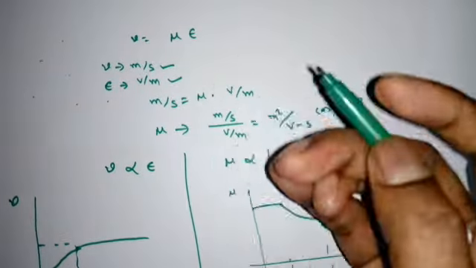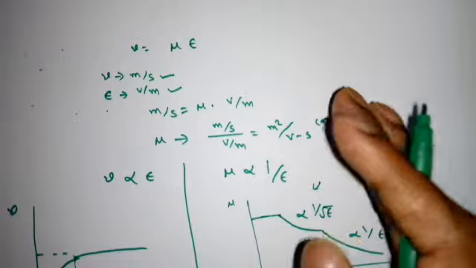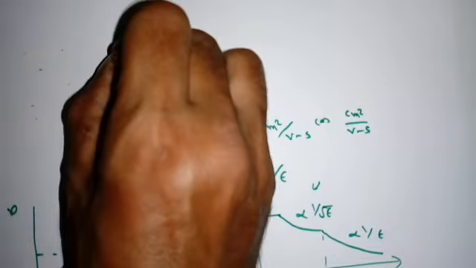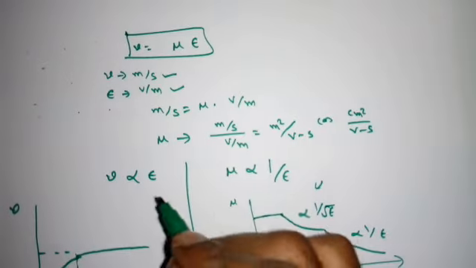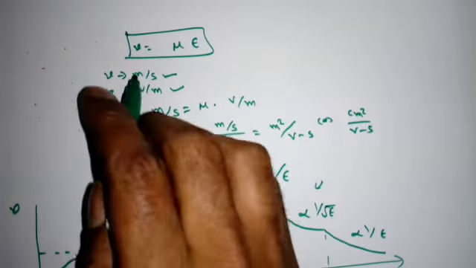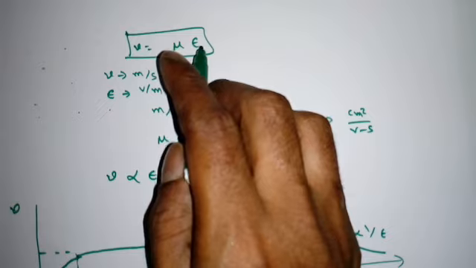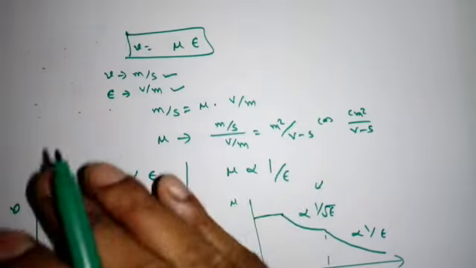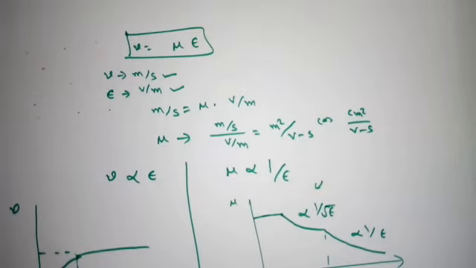We can remember this expression directly. Sometimes they will give the speed and electric field and ask what the mobility is. So we have to remember this expression: v = mu epsilon, where v is the drift speed, epsilon is the applied electric field, and mu is the mobility of charge carriers. This tells us how fast the electrons are moving.